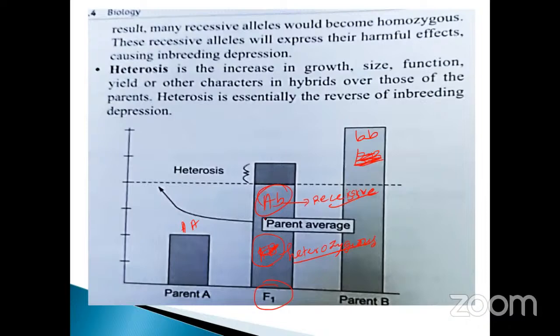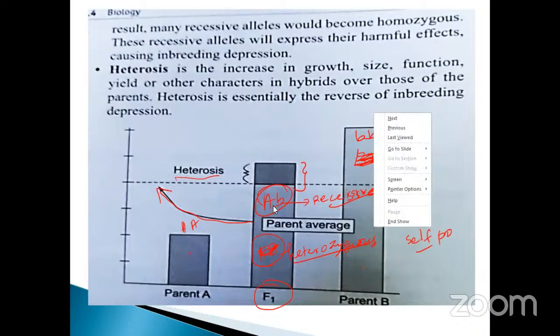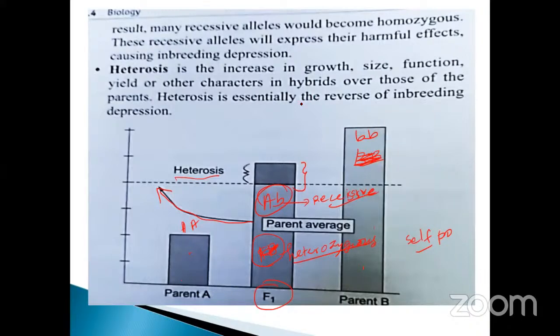So what happened? The effect of heterosis is reversible. What is that? The effect will be reduced. That is the important point. Suppose it is homozygous, that means self-pollinated. Then the heterosis is not like this. This portion is called heterosis. So this is parent A, parent B. Here the dominant, this one the recessive. When you get capital A, capital B, this is the heterosis condition. Okay, my dears, that is all.